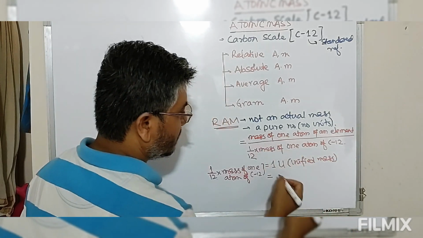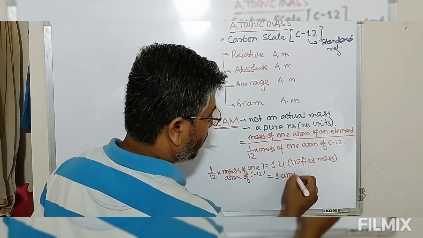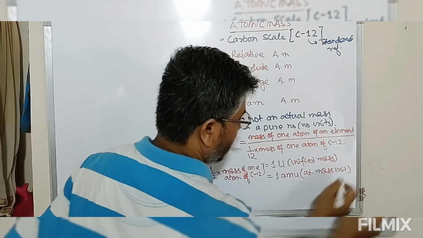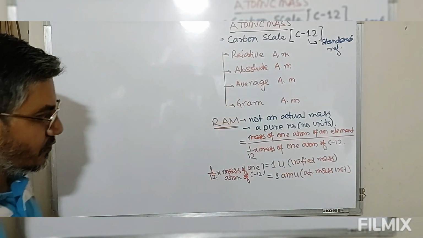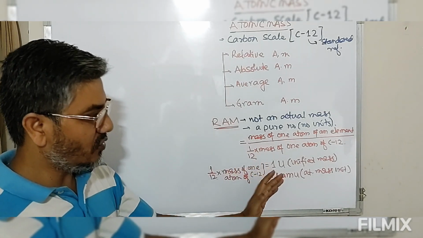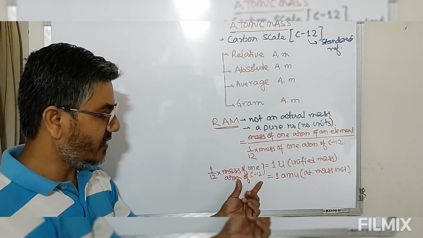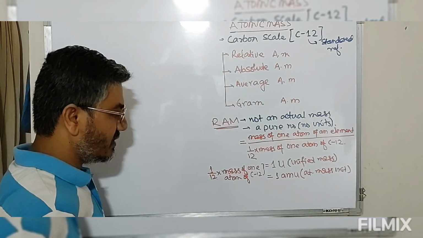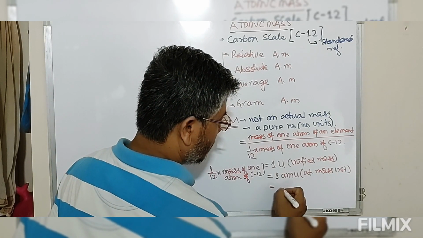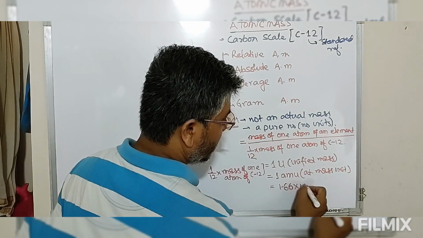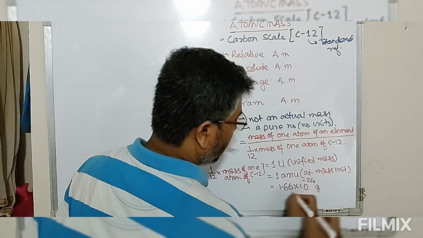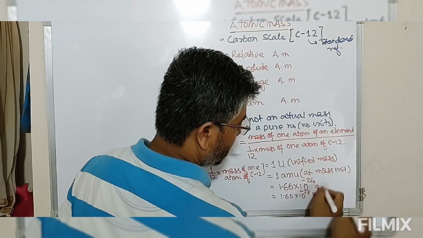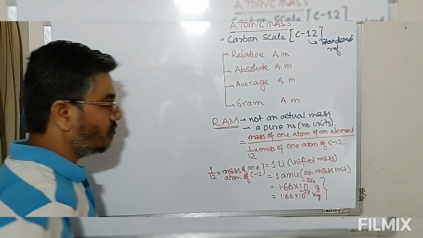Sometimes in old literature you will find this as 1 AMU, atomic mass unit, but in modern literature we find U. So this comes out to be 1.66 into 10 to the power minus 24 gram or 1.66 into 10 to the power minus 27 kilogram. This is the gram equivalent of one unified mass.